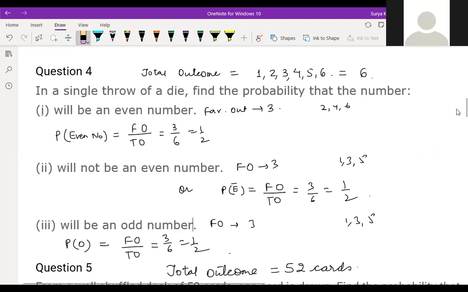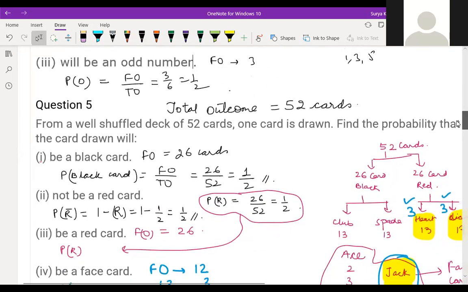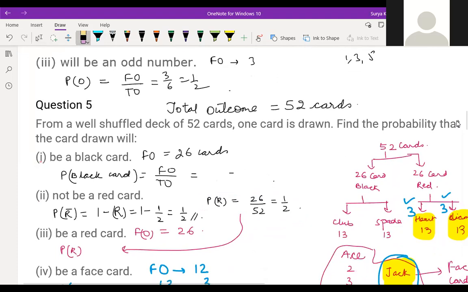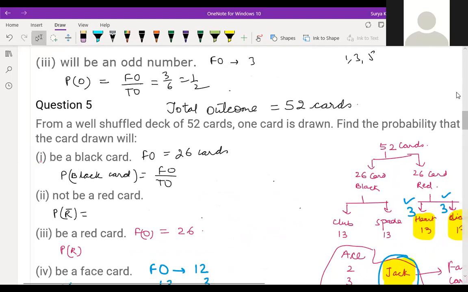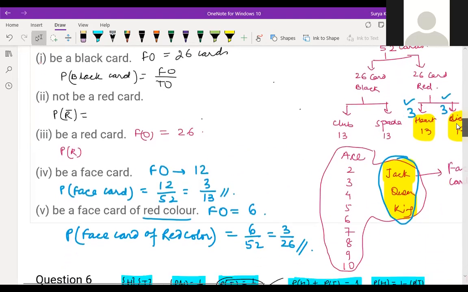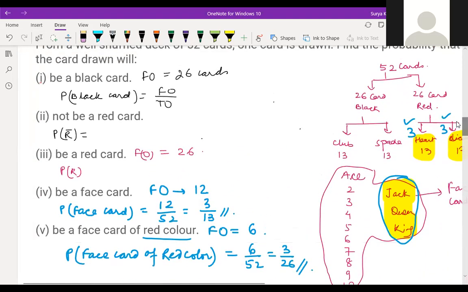This is a card part. Card 1, children. I'm just removing fast here. Don't see the answers. Tell me the answer, children, for this card part. First 3 questions are there, then still more questions are there down. There are 5 questions in this. Okay. So I erased all the 5 questions.